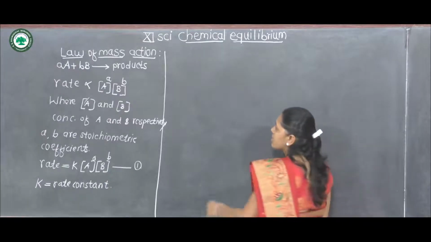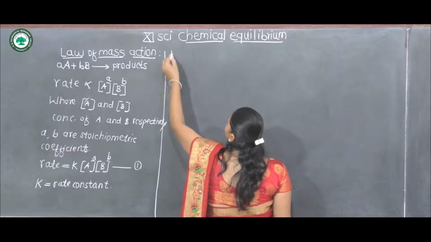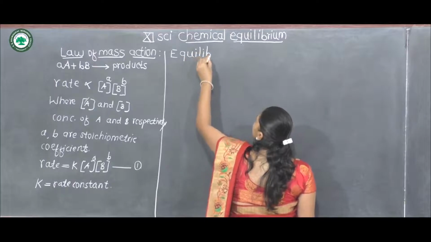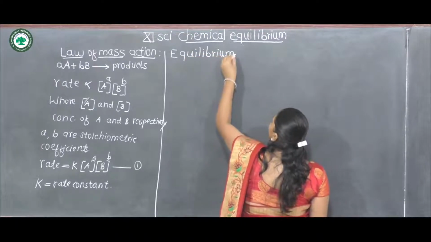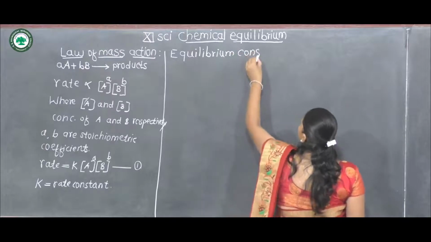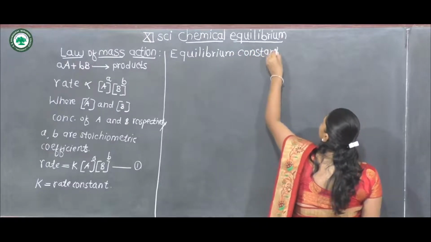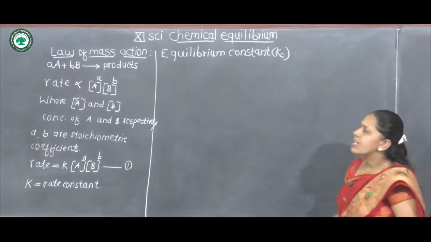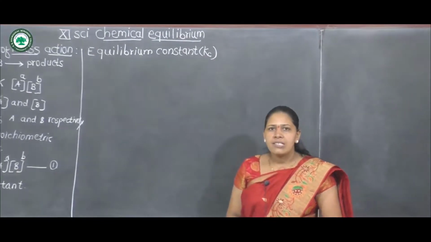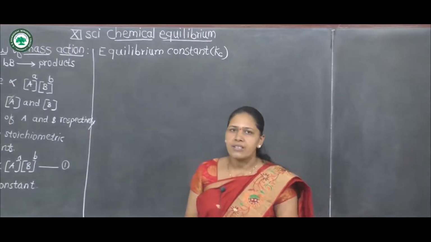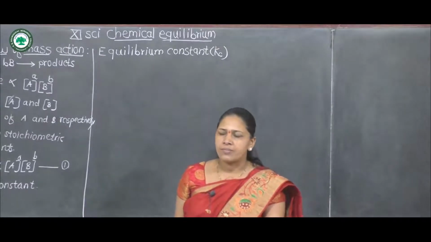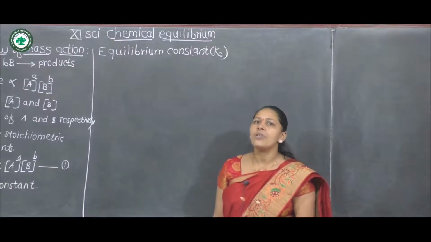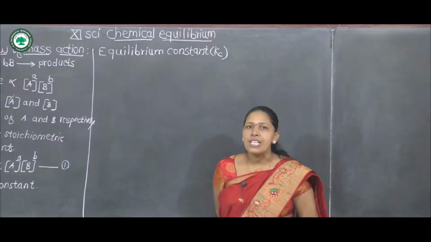Then the next point is the equilibrium constant. The equilibrium constant is denoted by Kc, where K is the equilibrium constant and c indicates the molar concentration of reactants or products. Then by using the law of mass action, we have to derive the expression for the equilibrium constant Kc.